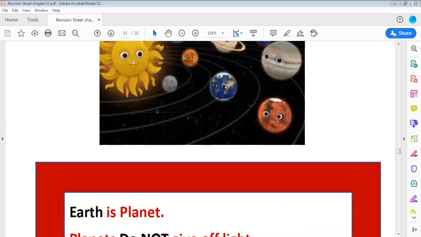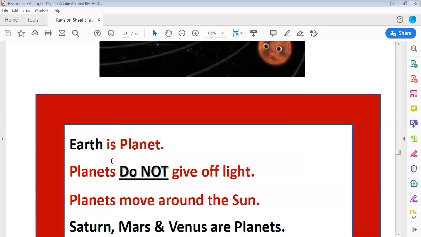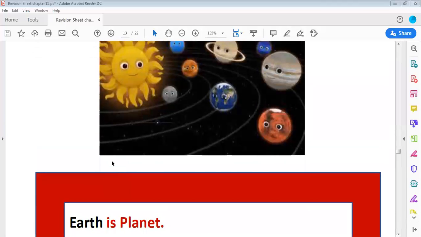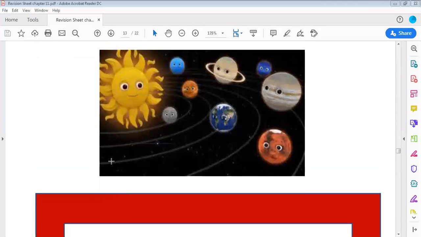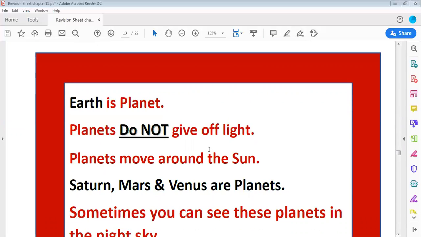They take light, reflecting the light from the sun. So, what else? What other planets are in the space besides Earth? We said that Saturn, Mars, and Venus are planets.